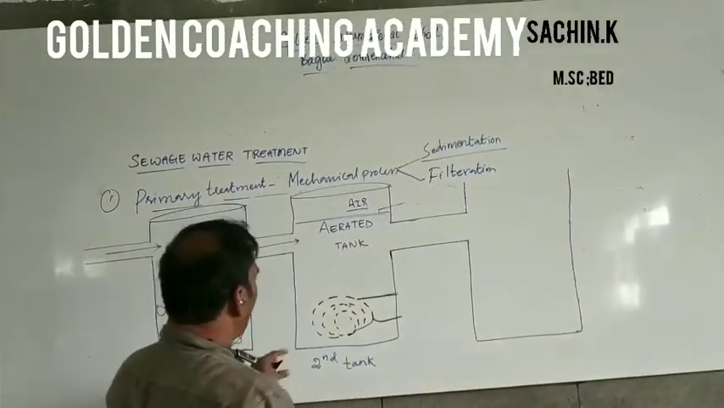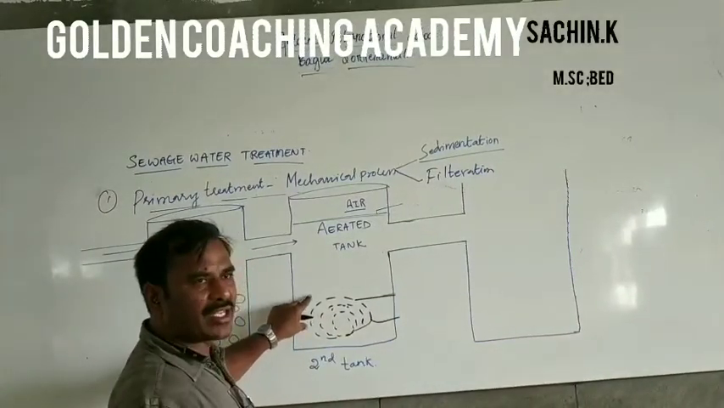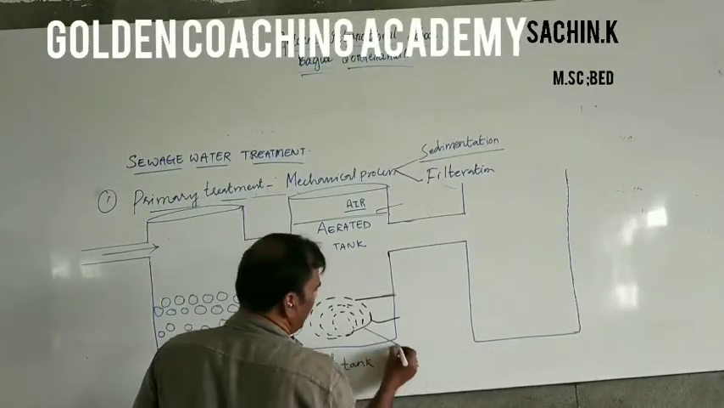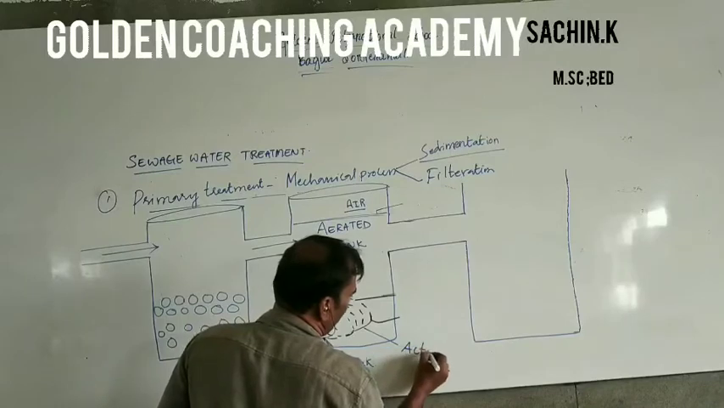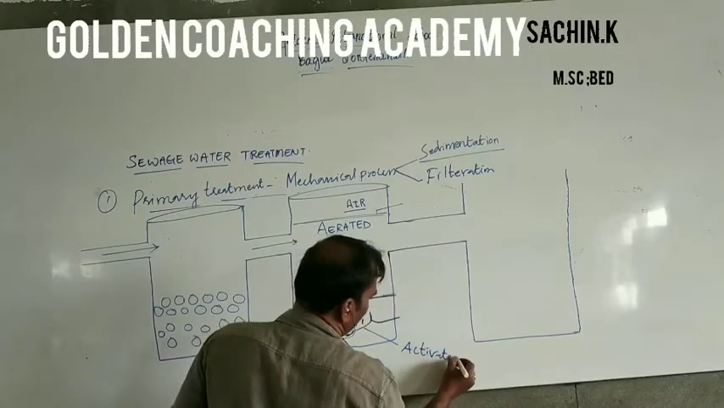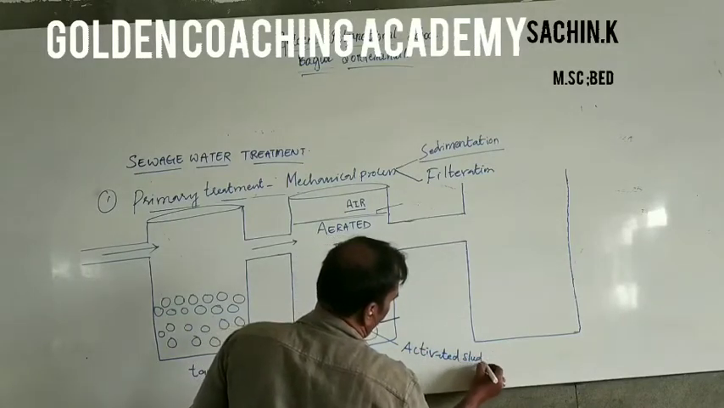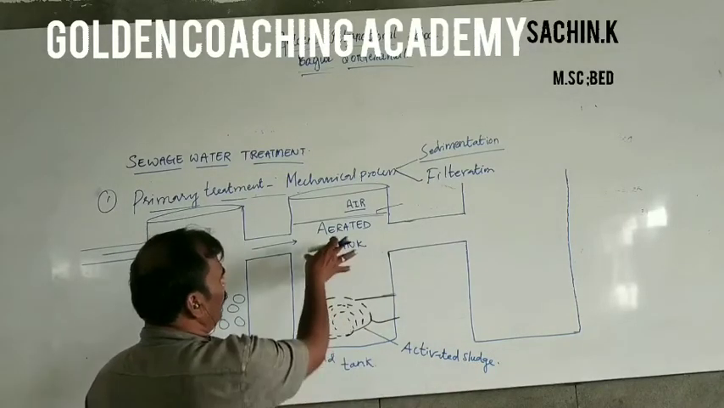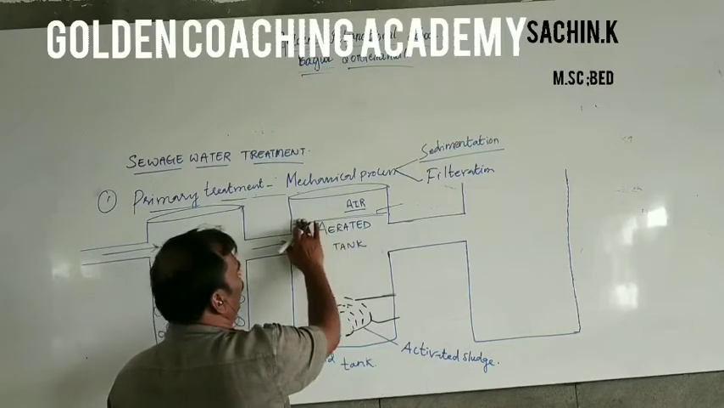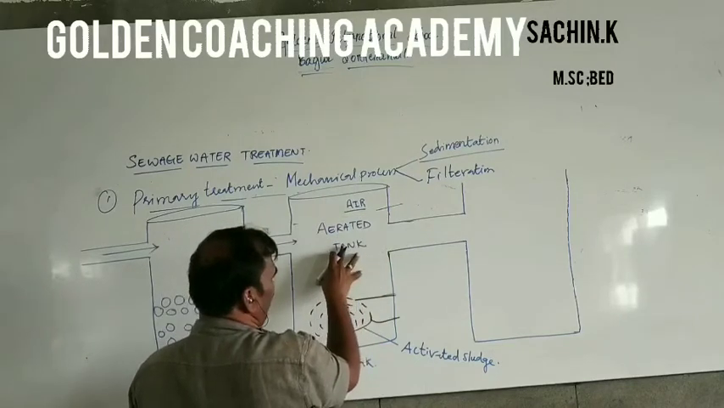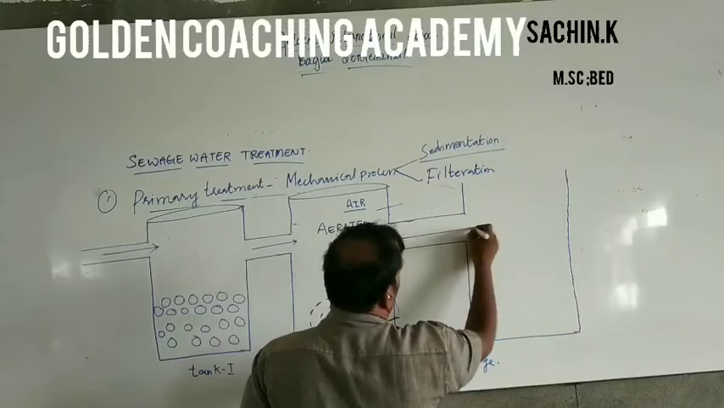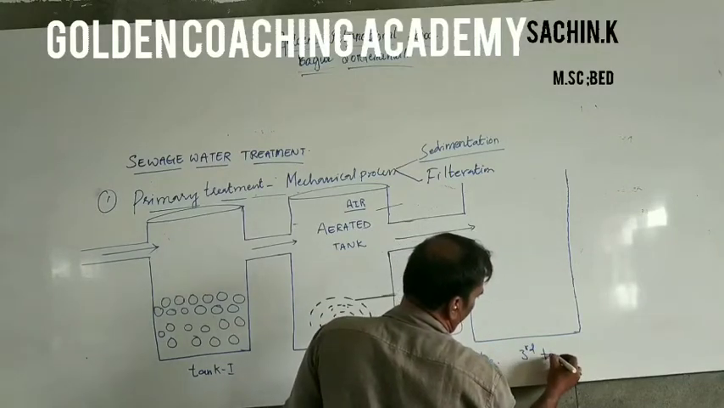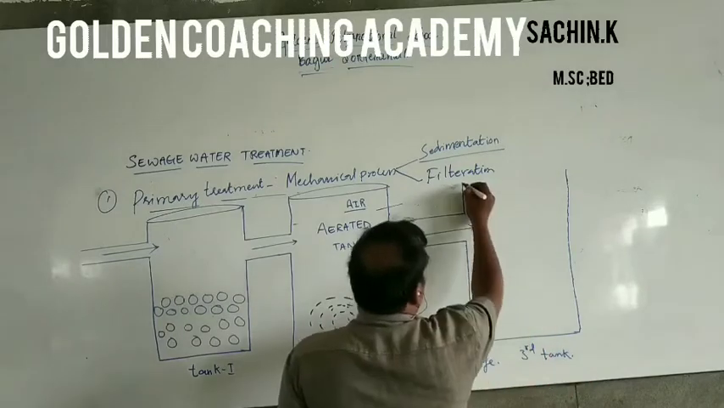So whatever the microbial flux gets settled at the bottom of the second tank, this is called as an activated sludge. The water, whatever it is, floats on the surface of this tank and is transferred to the next tank, the third tank.